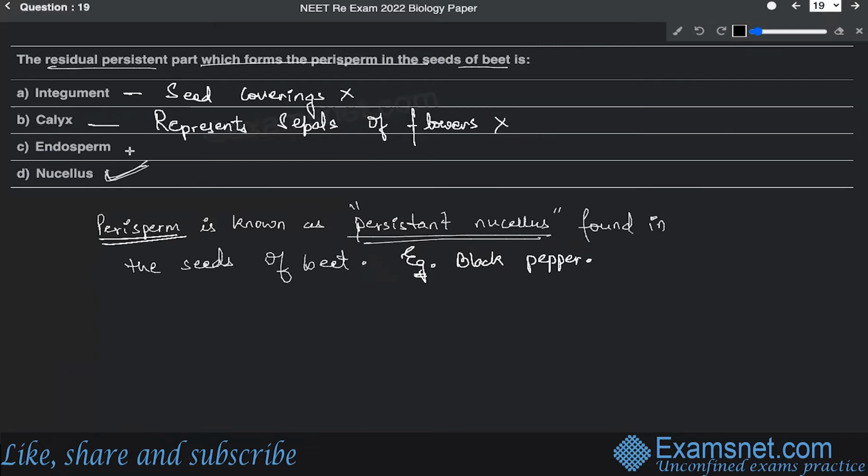Definitely this won't be an option. Endosperm is considered to be that tissue of the seed which is filled with reserve food material.